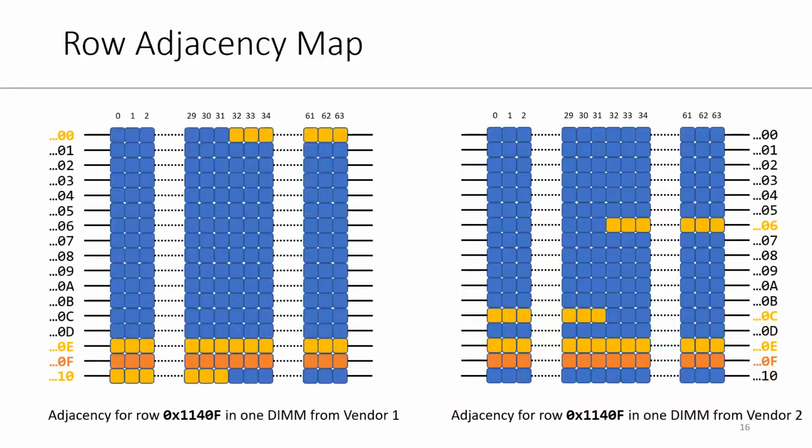There are two takeaways from this slide. First, the row address map is not always linear. Second, this map is different from one DIMM to another. This slide shows the map changing from one vendor's device to another, but although we haven't done a rigorous characterization, we anticipate these maps to change from one DRAM generation to another, even for DIMMs sourced from the same vendor. Please read our paper for many additional results. For example, we investigate whether bit positions or data patterns affect the susceptibility of DRAM to Rowhammer.